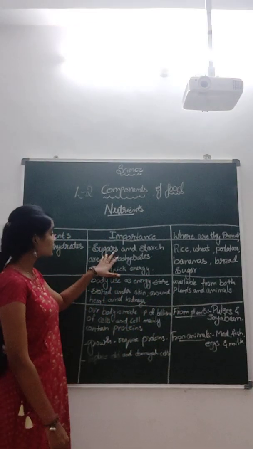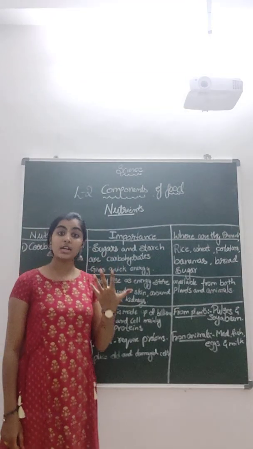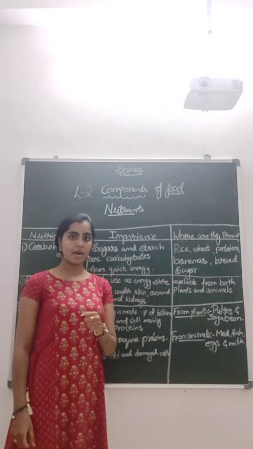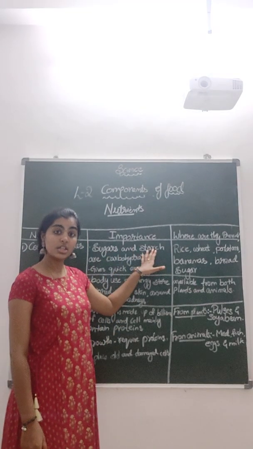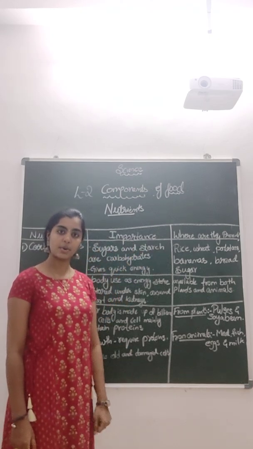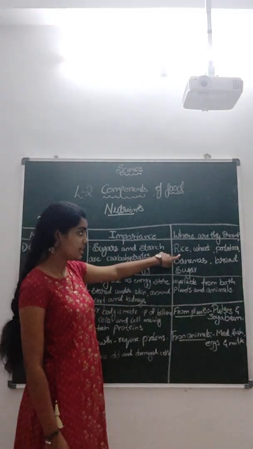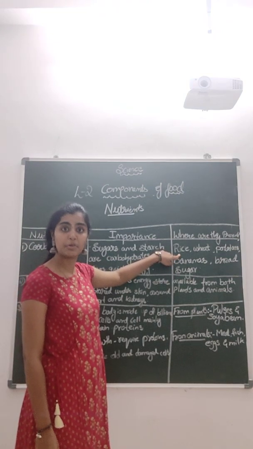Between sugar and starch, sugar provides us more energy in a faster manner. So sugar provides more energy than starch. Now, where do we find these carbohydrates? We can see them in rice. We eat rice every day, right? That is a staple food.